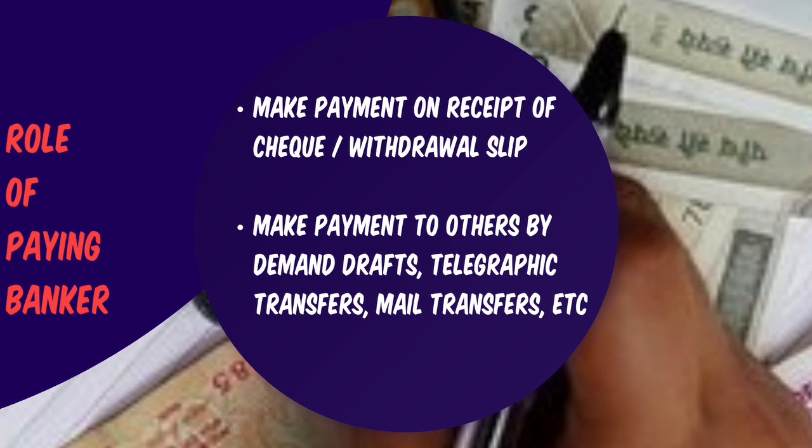Generally, when the customer has a change of residence or a change of job, transfer from one place to another, the customer may request the bank to close their account with them, and the banker agrees to it. So we say that there is a mutual agreement between the customer and the bank to close the account. In such cases, the bank will give the balance that is lying to the credit of the customer's account, and overdraft will be settled if there is any. And after all such settlements are done, the account gets closed.